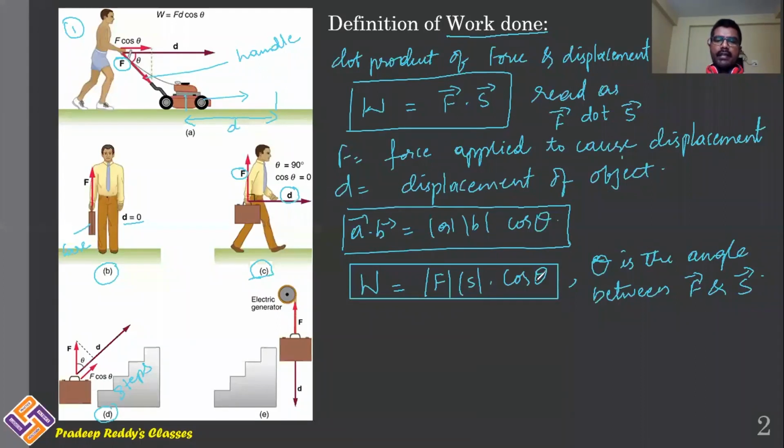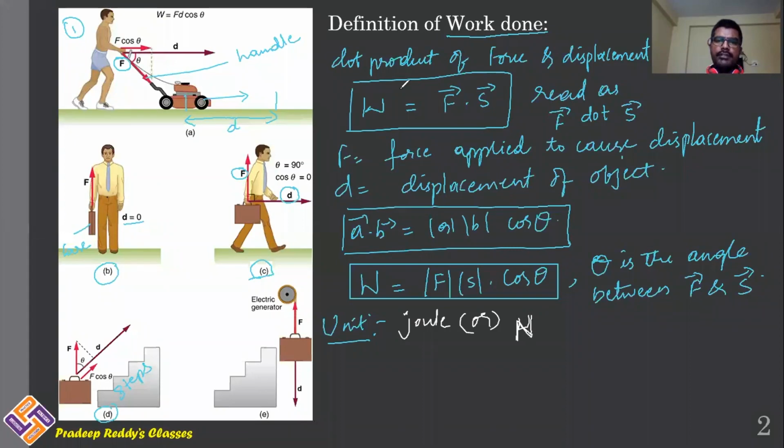Theta is the angle between vector F bar and S bar. Based on this angle theta, you will be getting work done, and the unit of work done is joule. Or see, the unit of work done can be even written like this. Force unit is Newton.